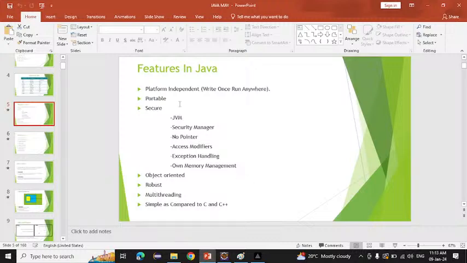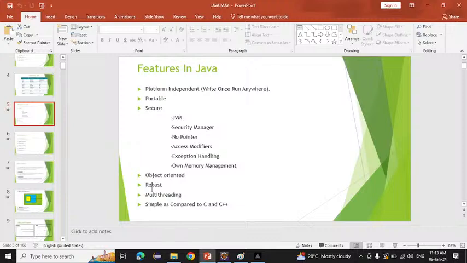So these are the features: platform independent, portable, object oriented, robust, multi-threading, and simple as compared to C++. Does anyone have any doubt till here? Anyone have any doubt, guys?